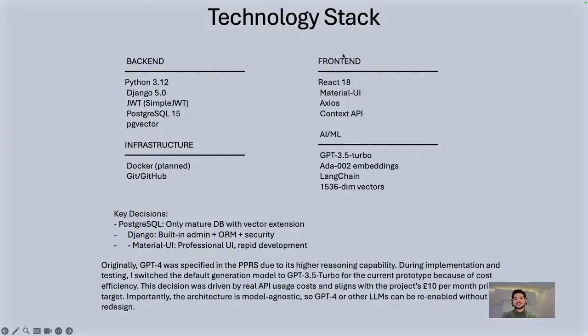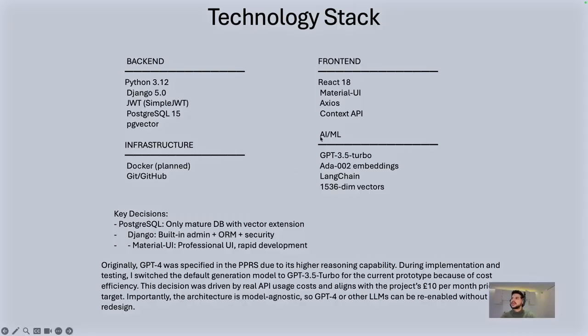And here you can see the technology stack. For the backend, I chose Python 3.12 and Django 5, because it had JWT, and I use Simple JWT. For the database, PostgreSQL 15, and for the vector database, I use pgvector. For the infrastructure, I'm going to use Docker when I plan to deploy the project on the server. But for now I'm using GitHub for documenting my process and progress. For the front end, I use React 18, which has Material UI for easy design, and Axios, which makes API endpoints and HTTP requests safe.